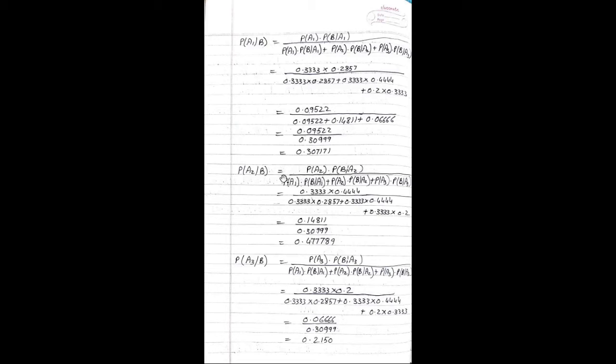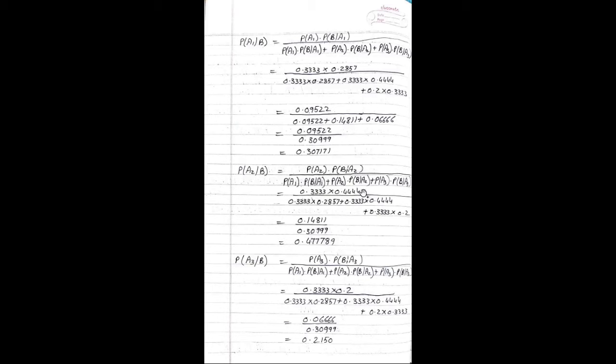Second part of the problem, probability of A2 given B. See, if you observe the formula, only the numerator changes. So according to the formula, it is probability of A2 into probability of B given A2 divided by probability of A1 into probability B given A1 plus probability of A2 into probability B given A2 plus probability of A3 into probability B given A3.